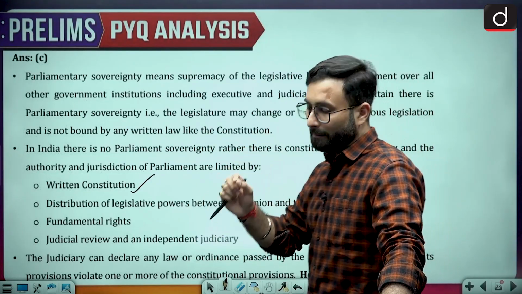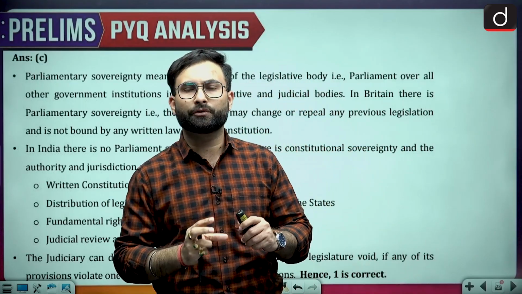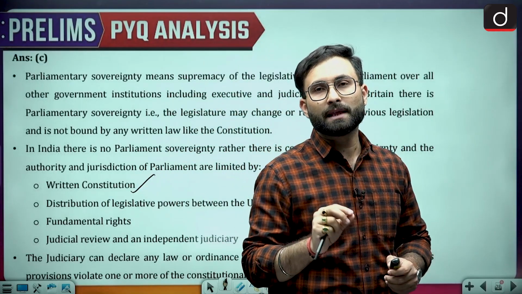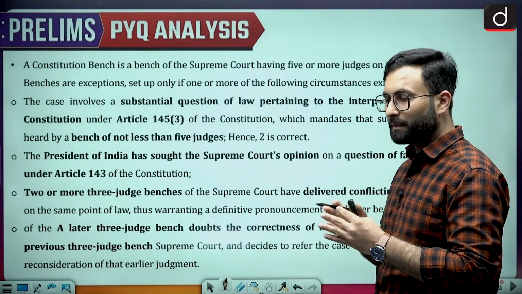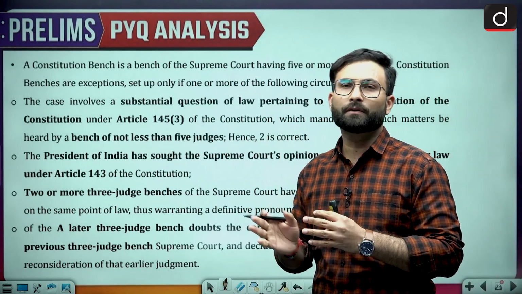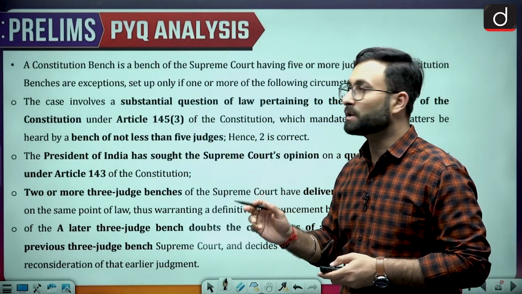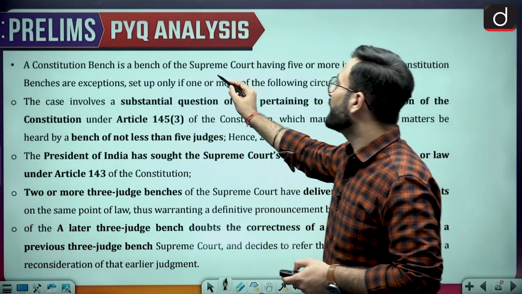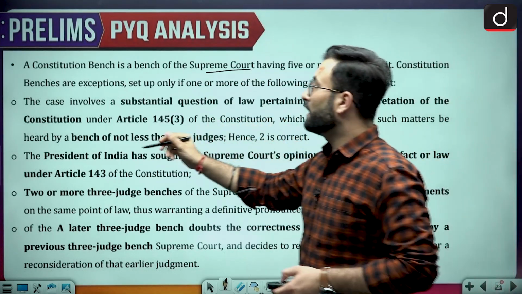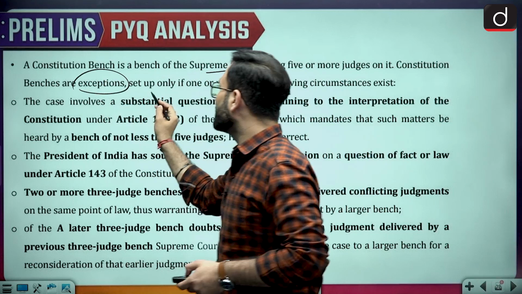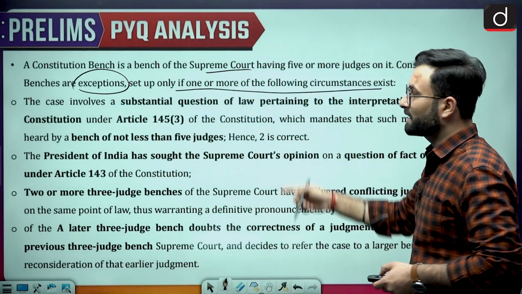Now if there is a law which conflicts with the Constitution, in that case there can be judicial review. And if there is a matter having some kind of conflict with the Constitution, that can be referred to the constitutional bench. A constitutional bench is a bench of the Supreme Court having 5 or more judges on it. Constitution benches are exceptions, set up only if one or more of the following circumstances are there.